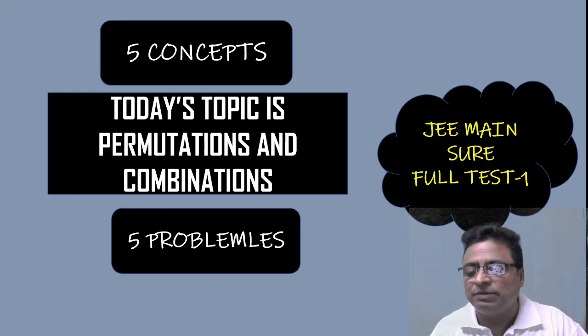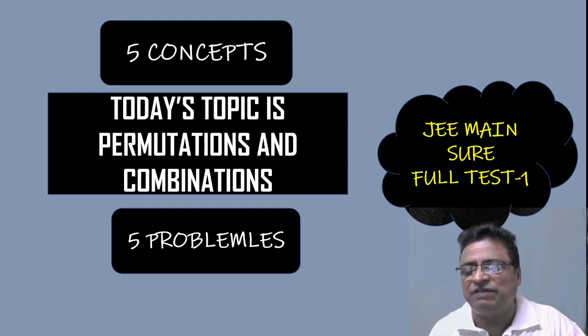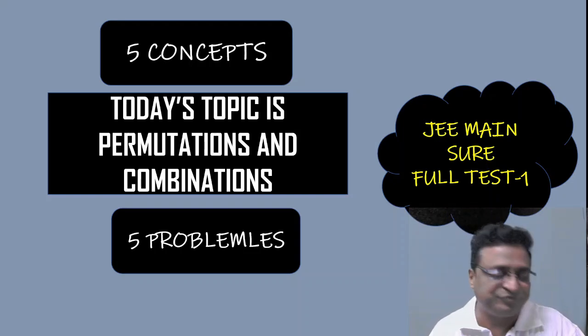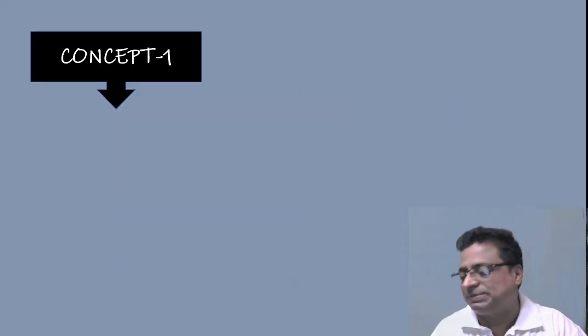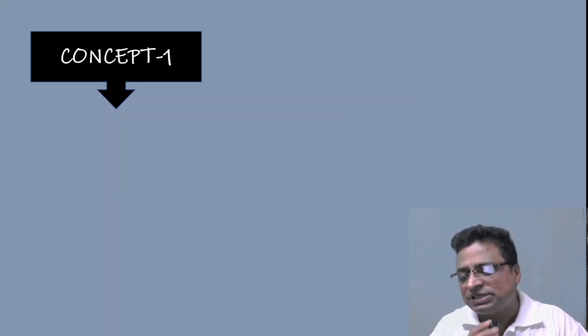Again I am repeating, please don't forget to check the description box. All these techniques and methods are very useful and they will save your time in the examination, especially in JEE Main. Now coming to concept 1. These are 5 concepts. This is concept 1.